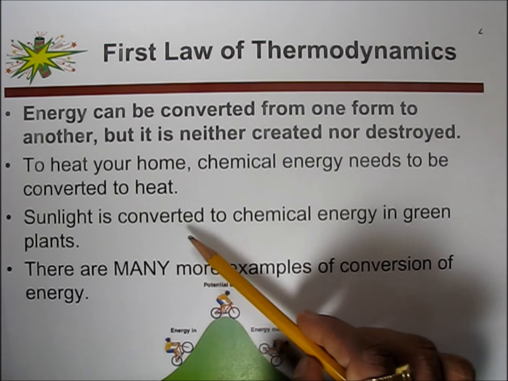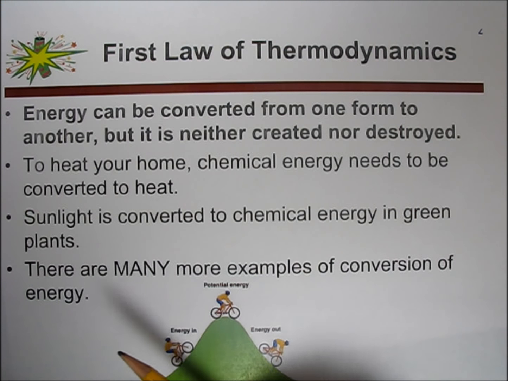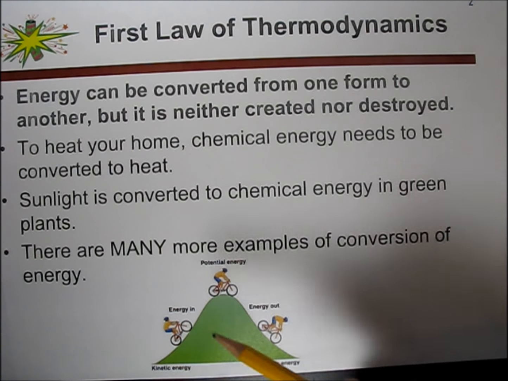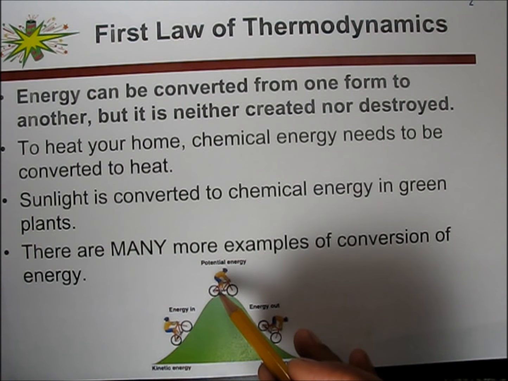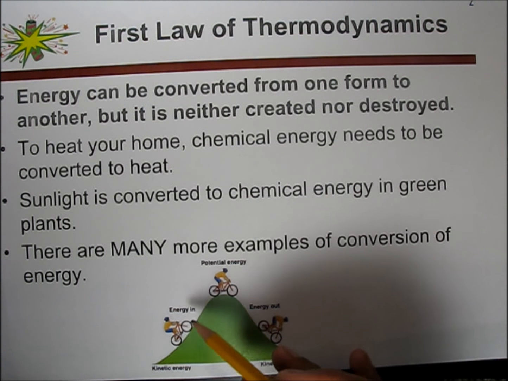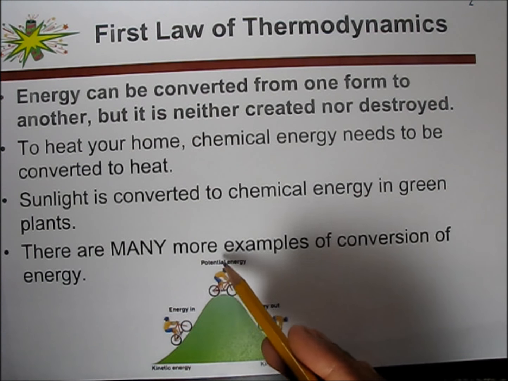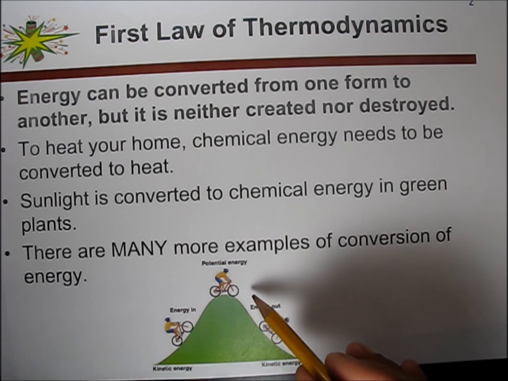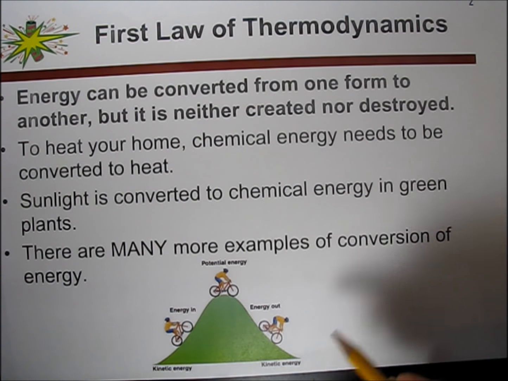Another example is sunlight is converted to chemical energy in green plants to make glucose and food for us. And there are many more examples of conversion of energy. For example, if this bicycle and guy is going uphill, basically it is gaining more energy as it is going up, and once it is up on the hill, it has the highest energy, and when it goes down, it releases the energy which it gained from bottom to top.